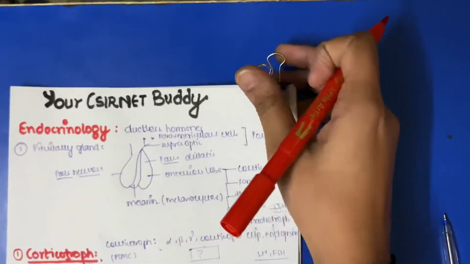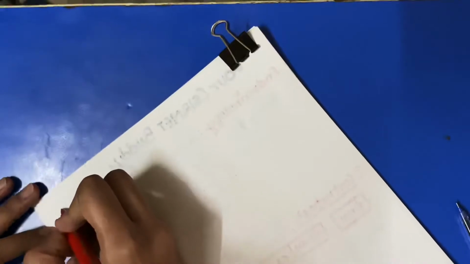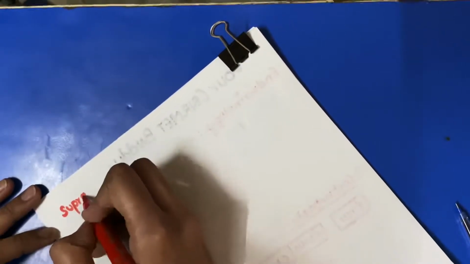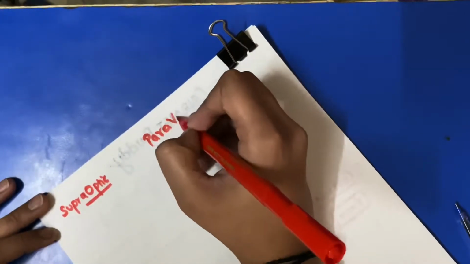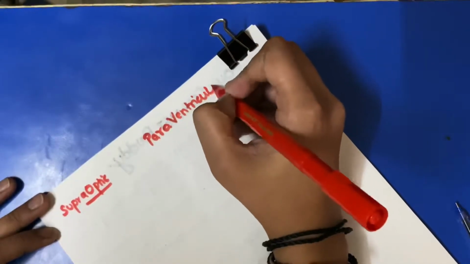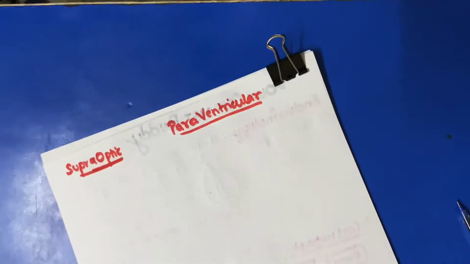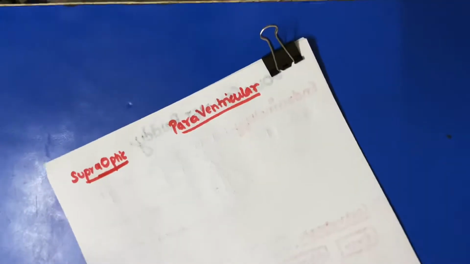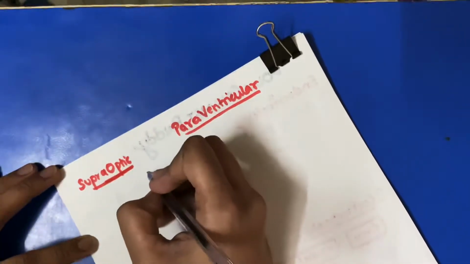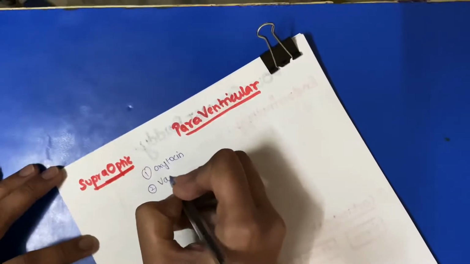Now what I want is the posterior lobe. In the posterior lobe, we just studied two cells, which were the supraoptic and paraventricular cells. These two cells are present in the posterior lobe of the pituitary. What they are going to do is produce oxytocin and vasopressin. They both will work together to produce oxytocin and vasopressin.